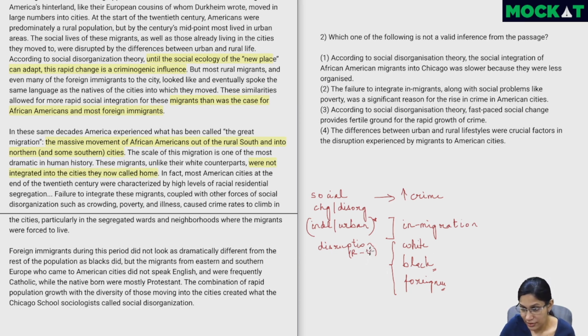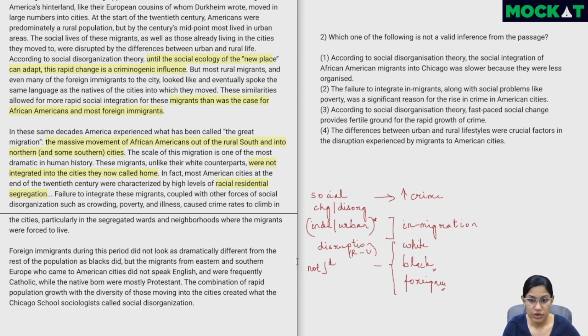So while there was disruption, specifically for the blacks, they were not integrated. This is just the calculus symbol for integration, which I'm using as a shortcut here. In fact, most American cities at the end of the 20th century were characterized by high levels of racial residential segregation. So there was residential segregation, which is the opposite of integration. Integration is where diverse people from different races or whatever other characteristics would live together. Segregation is when these people would live separately in separate neighborhoods.